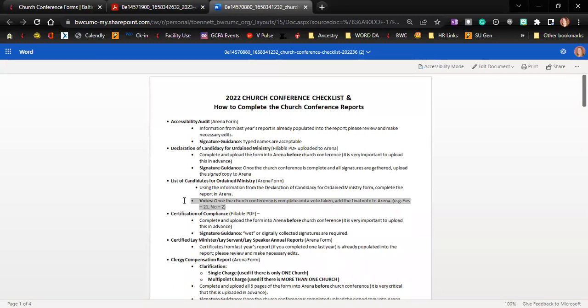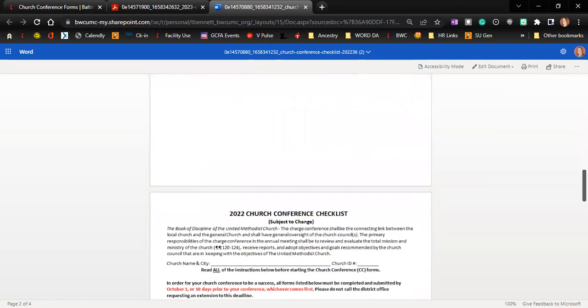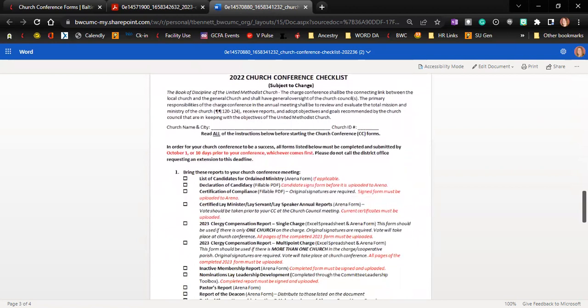You will notice under candidates for ordained ministry, we have a spot for votes taken. It's important that this information is updated in Arena if you have candidates for ordained ministry after your church conference. As we scroll down, you will see that we are now on page 3, which is the actual checklist.